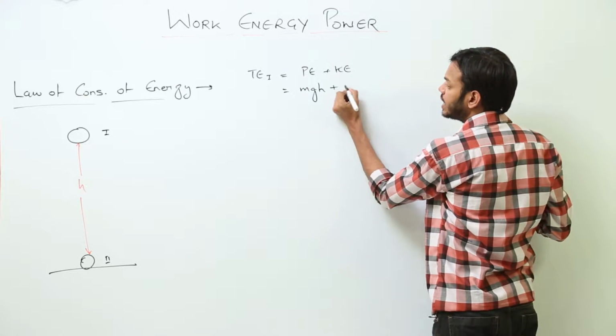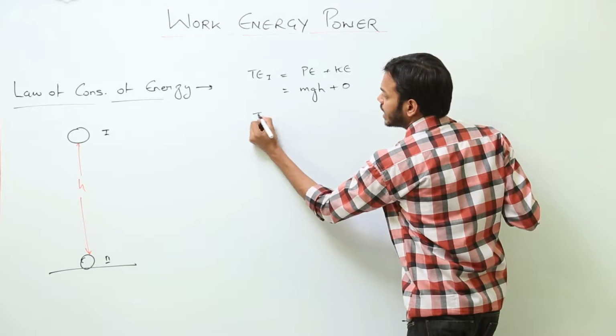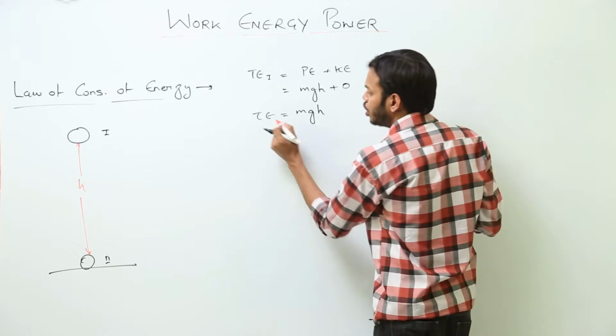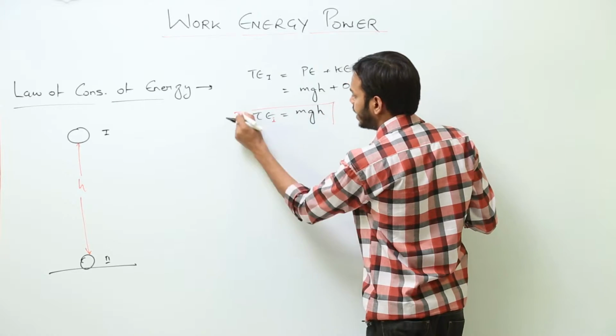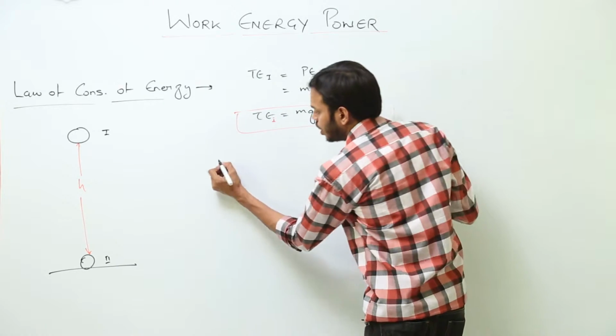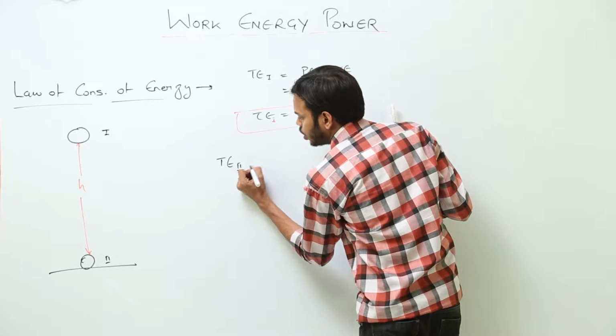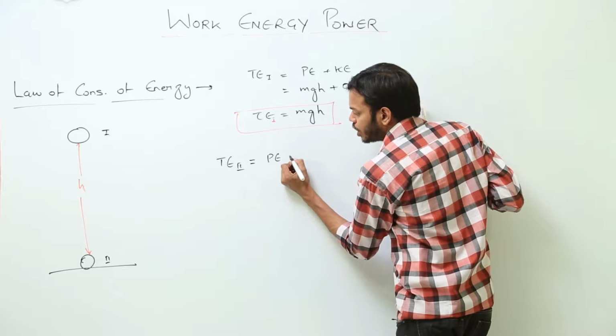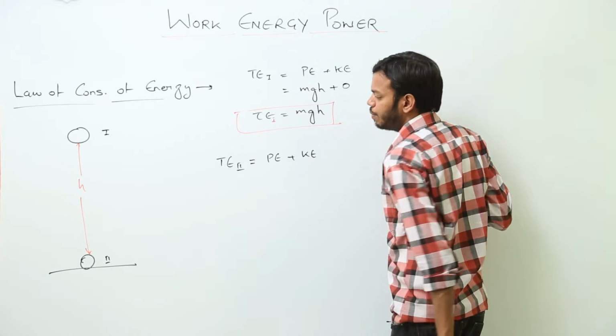So kinetic energy is 0. So total energy comes out to be mgh, which is at position number 1. Alright. Let's talk about position number 2, which is the bottommost point. Total energy at second position would be potential energy at second position plus kinetic energy at second position.